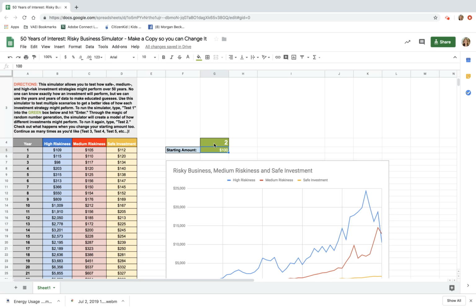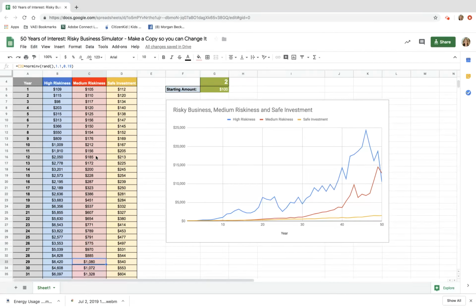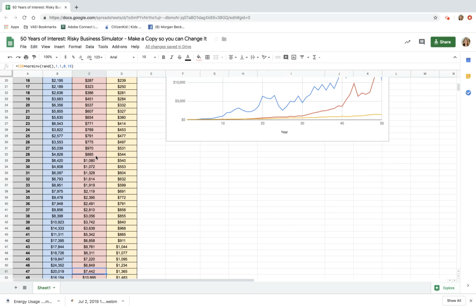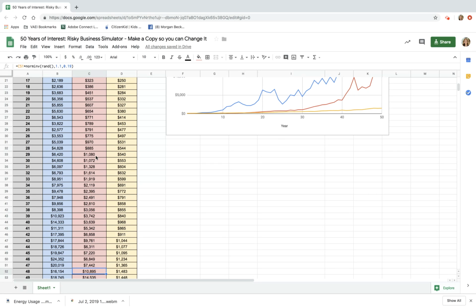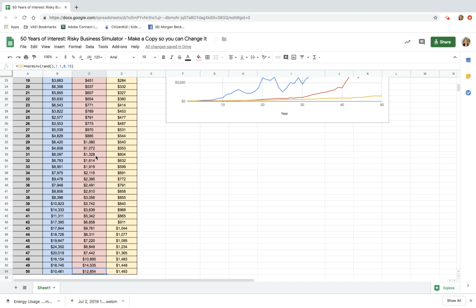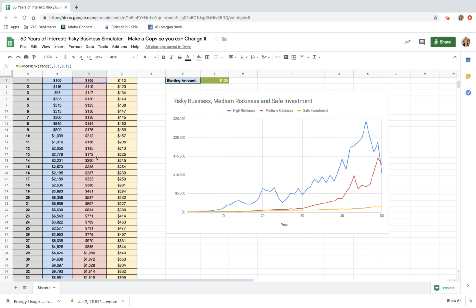In this case, if we scroll down, you can see that although the risky investment is far more at year 47, by the end, it actually is less than the medium risk investment. So just because risky investments usually perform better doesn't mean that they always will.